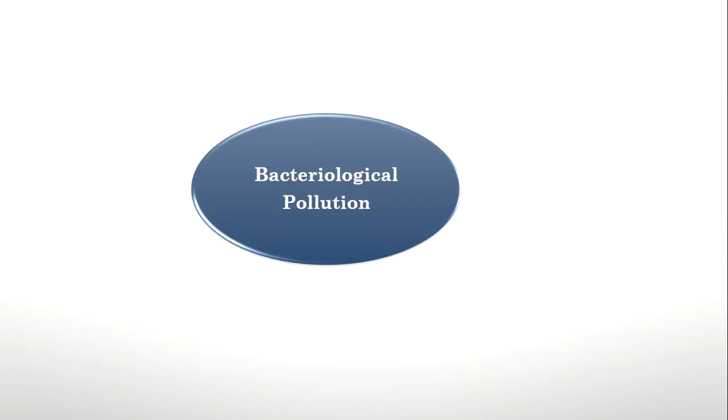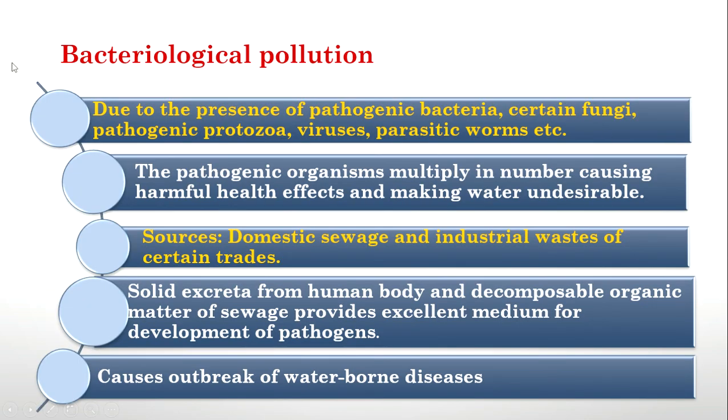Now we will move on to bacteriological pollution, the third type of pollution. It is caused because of pathogenic bacteria, certain fungi, pathogenic protozoa, viruses, parasitic worms, etc. And if such organisms are present in water, they will multiply in number, causing harmful health effects. It is due to domestic sewage and industrial waste of certain trades.